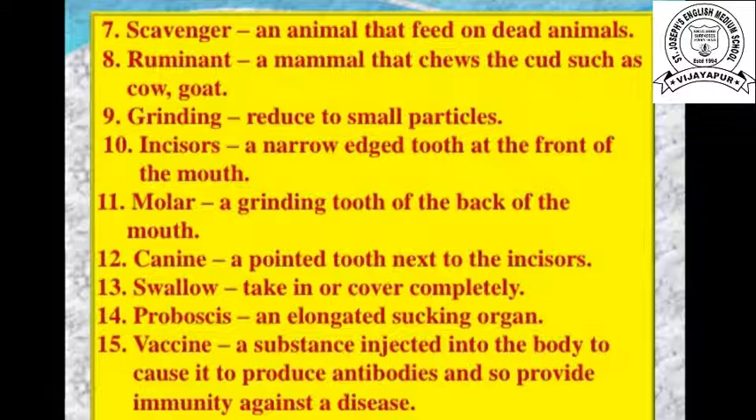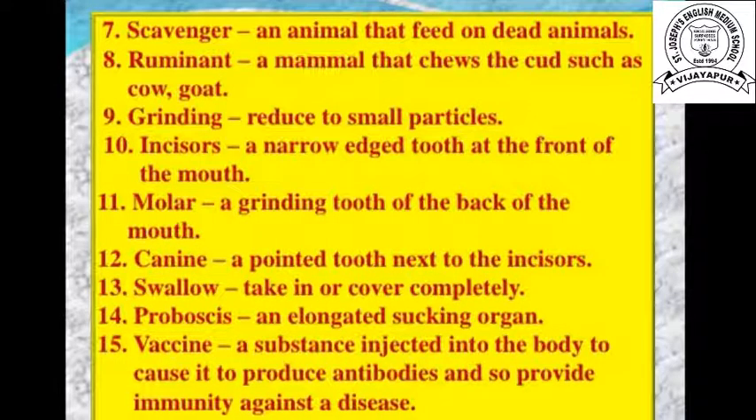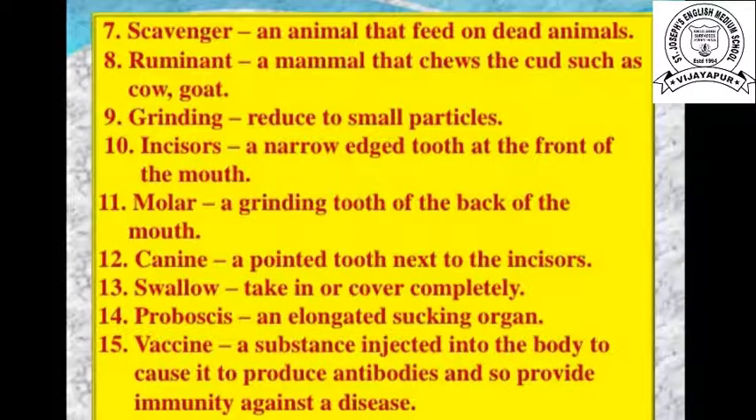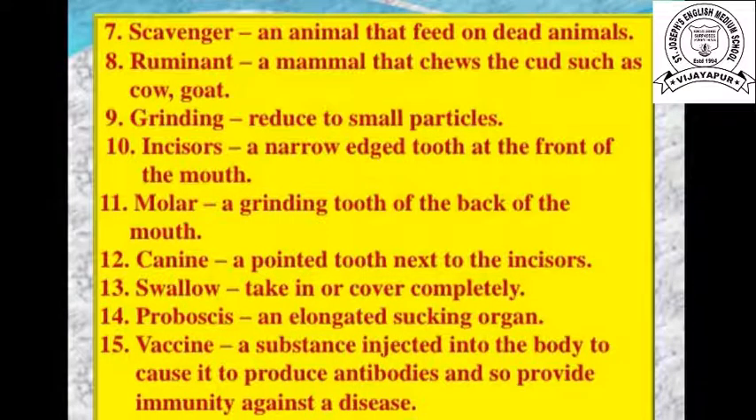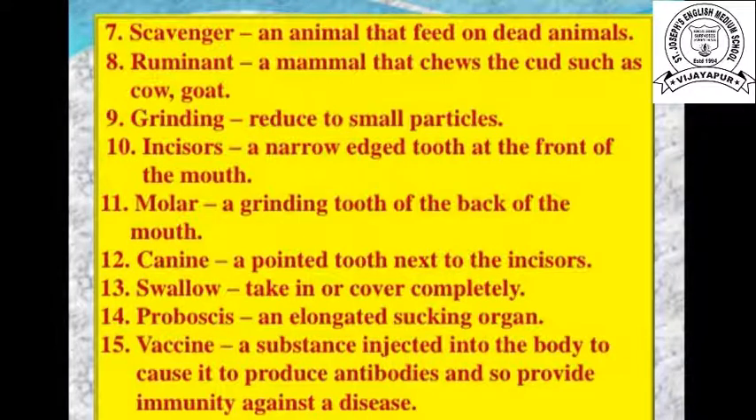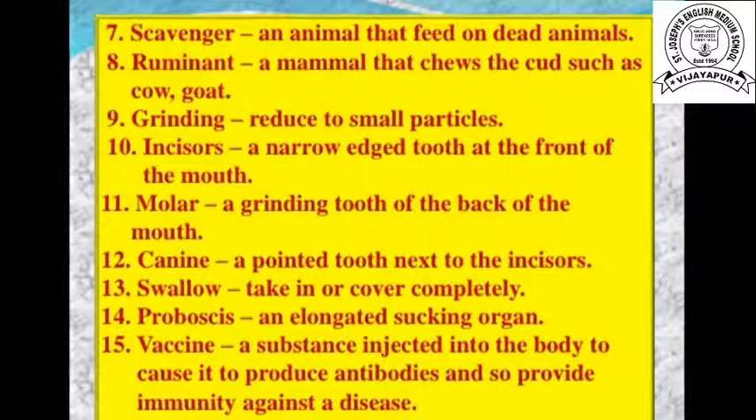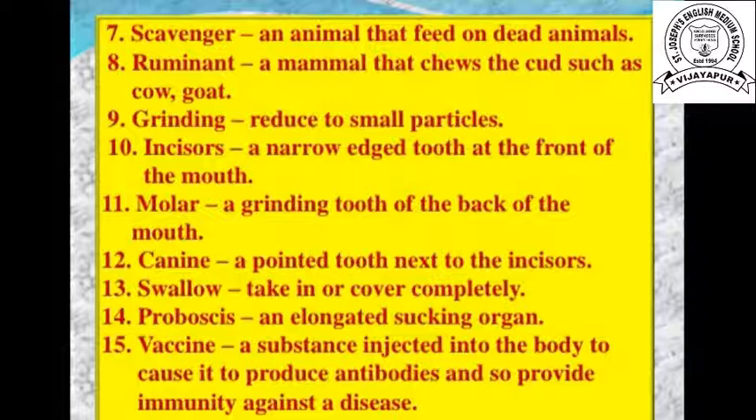Now the eighth one is ruminants. A mammal that chews the cud, such as a cow and goat. Last time also I told what is meant by ruminants. Animals like cow and goat can eat food without proper chewing. After that they take a small amount of food from the stomach into their mouth, and once again that food is properly chewed and swallowed. This is called rumination, and these animals are called ruminants.